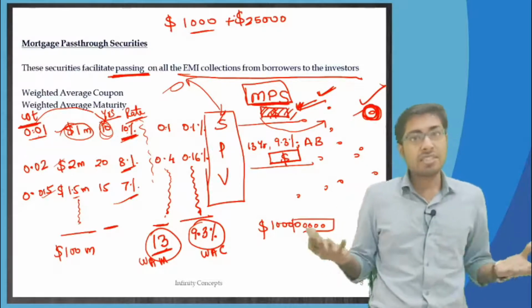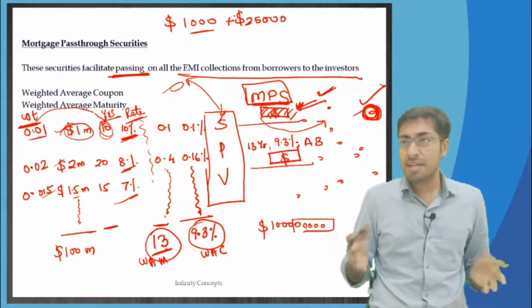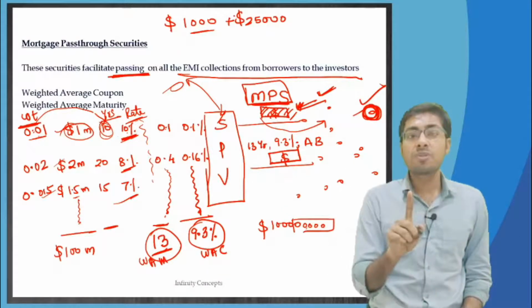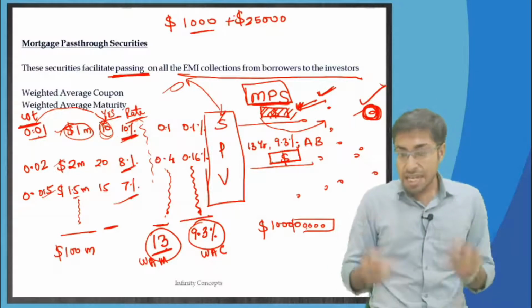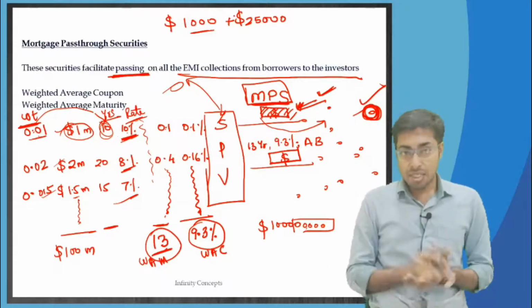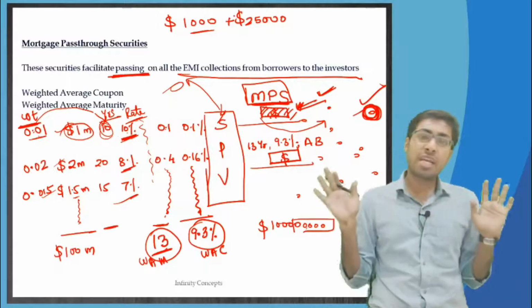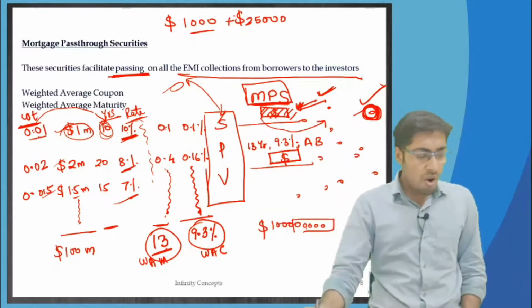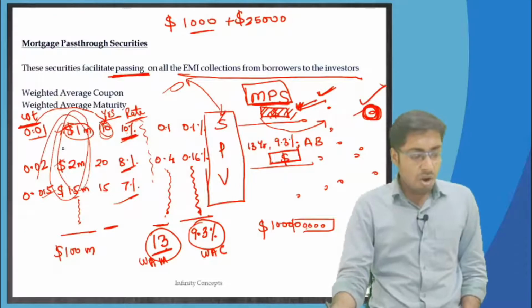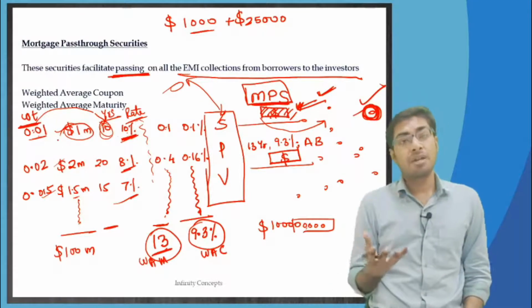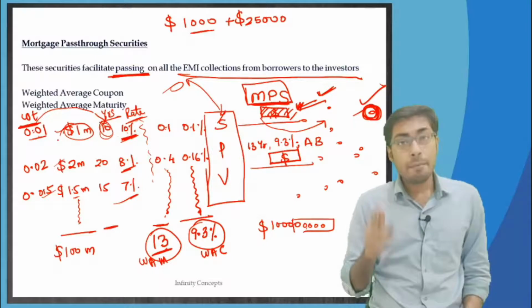Because he has got extra money and he doesn't want to keep that extra money in the bank, he is going to do prepayment. The payment was not due yet, but he is going to do prepayment. Now just hypothetically think, everyone, all these hundreds of borrowers, those who have taken the money, all of them are doing a prepayment.